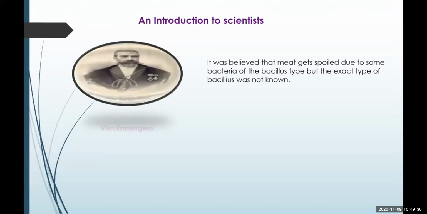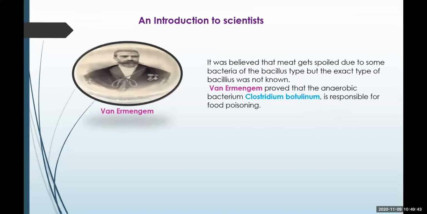But it was studied by Mr. Van Ermengem, the scientist who studied the anaerobic bacteria, and he proved that a variety of Clostridium, botulinum, is responsible for causing food poisoning or the rotting of the meat.